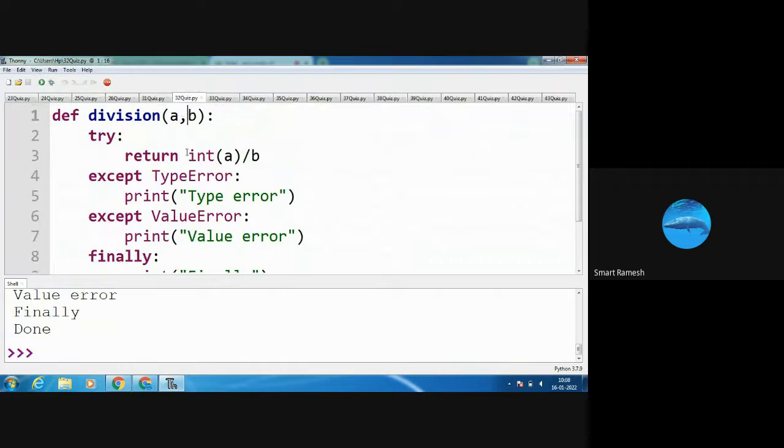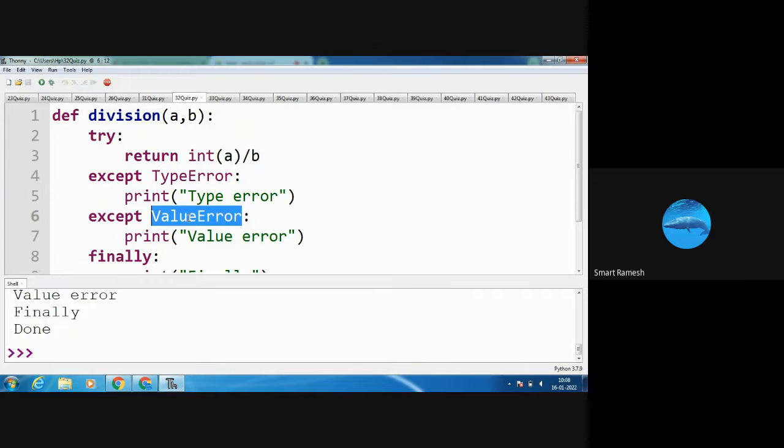So next I enter into the function. Here the try block is there, return int of a. See, I am trying to convert the string a into an integer. So what will happen? a is a string. Okay, we can't convert the string into an integer, so it throws an error. What kind of error? There is a ValueError.